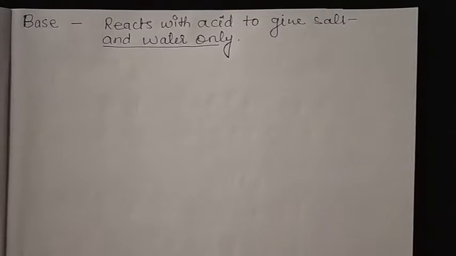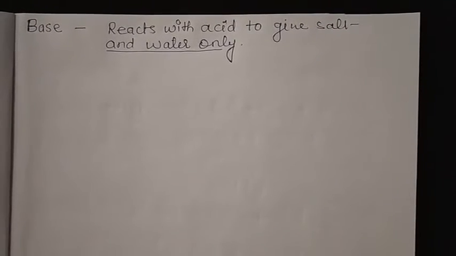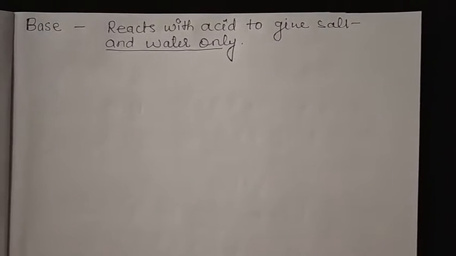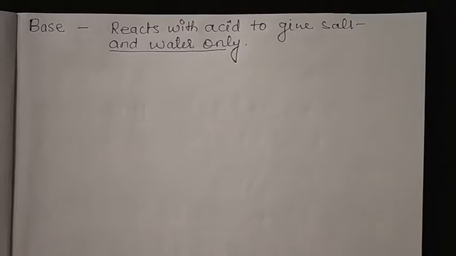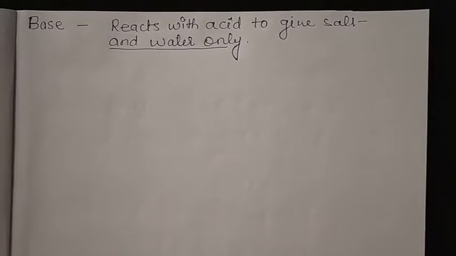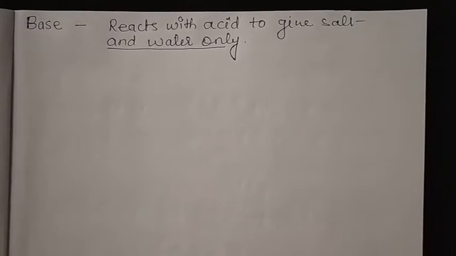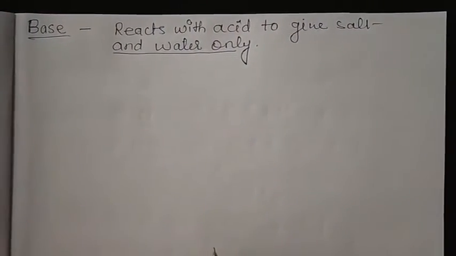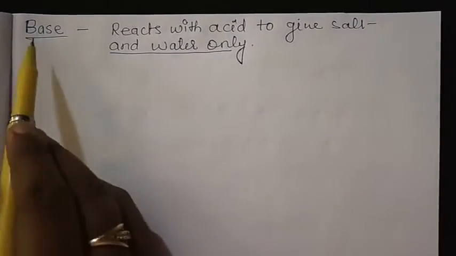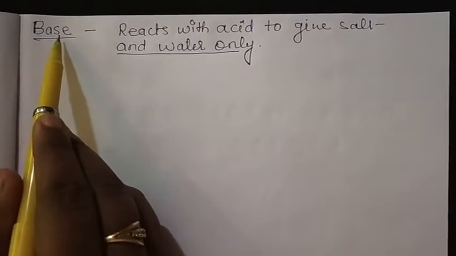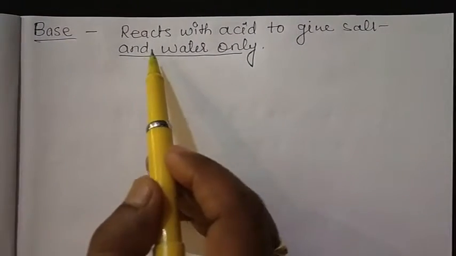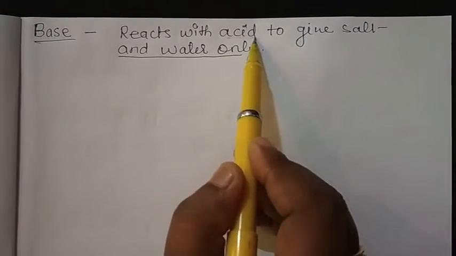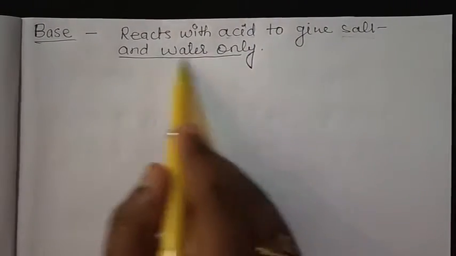Dear students, we have finished the introduction of acid, preparation of acid, properties of acid and chemical properties of acid with some reactions. Now we are moving further towards base. Now what is a base? A base is a substance that, when it reacts with acid, gives salt and water.